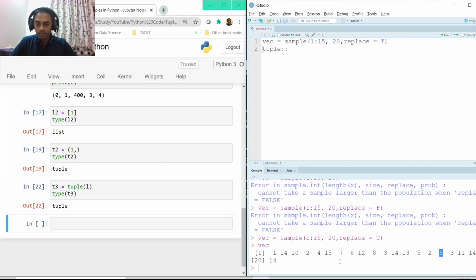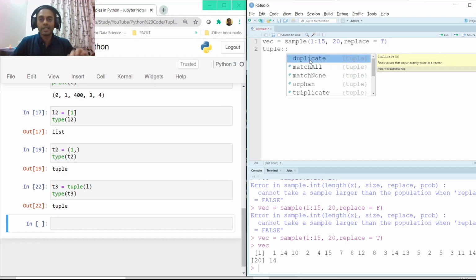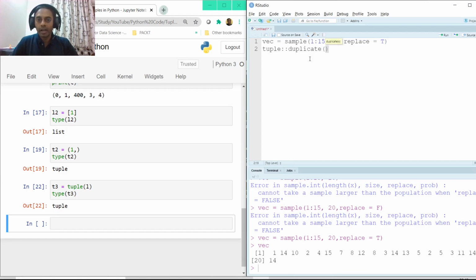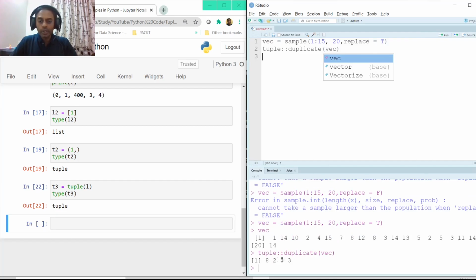5 is getting repeated, 14 is getting repeated. So let's try to understand which are the numbers that are getting repeated using this tuple library itself. I have all the functions that exist in this library tuple. So duplicate. Now if I select duplicate and pass this vector inside VEC, and execute the line here, it says 8, 2, 5 and 3 are duplicate, which means 8 is getting duplicated, 2 is also getting repeated here more than once, and same is the case with 5 and 3.